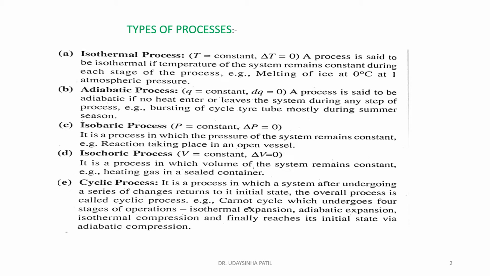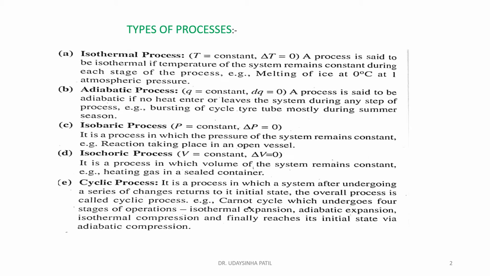Isothermal process. That means a process is said to be isothermal if the temperature of the system remains constant during each stage of the process. When the temperature remains constant, that means T is constant, the change in temperature is always equal to 0.